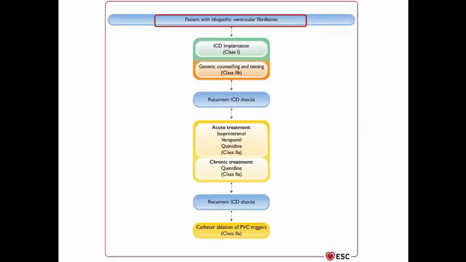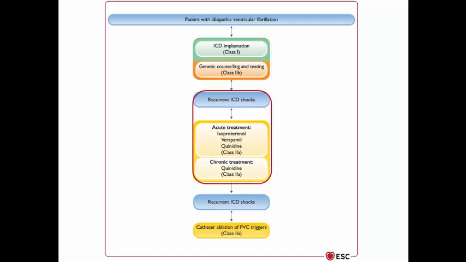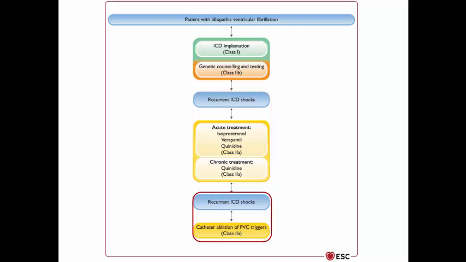So the summary of the management of idiopathic VF: ICD implantation is important, and genetic counseling and testing may be needed. Patients still having recurrent ICD shocks, you can start acute treatment like isoprenaline, verapamil, or quinidine, and chronic treatment here is quinidine, of course. Still recurrence, go for catheter ablation of the PVC triggers.